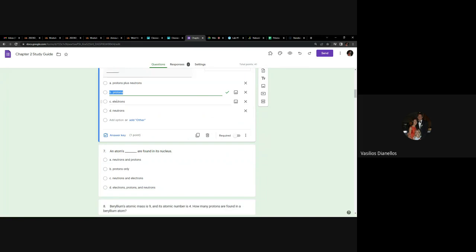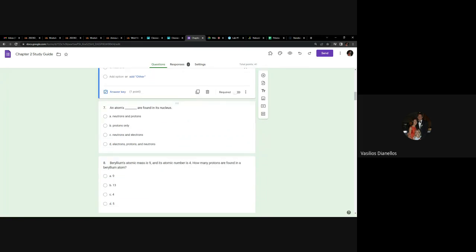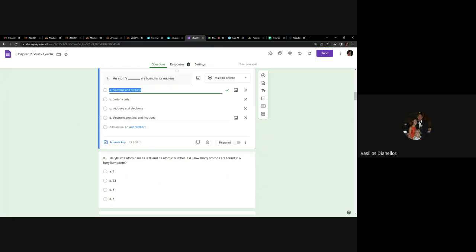Number 7 is also really simple. What's found in the nucleus of an atom? You need to know the electrons are on the outside, everything else is on the inside. So the answer is neutrons and protons. Any questions about number 7?